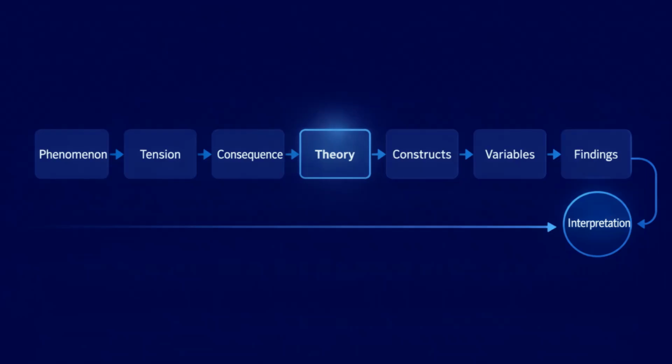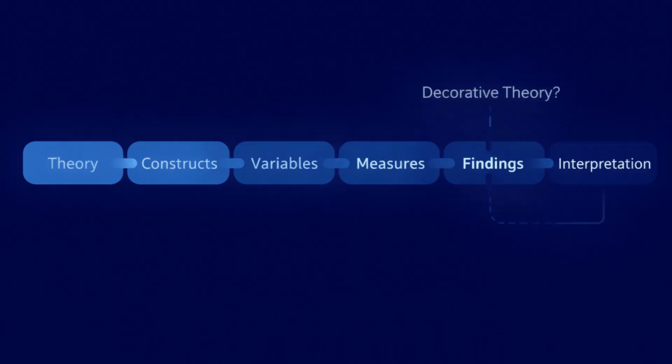To test alignment, articulate the full chain explicitly. This phenomenon exists. This tension identifies a breakdown. This consequence explains why it matters. This theory explains the mechanism connecting the tension to the consequence. These constructs derive from that theory. These variables represent those constructs. These measures capture those variables. These findings will be interpreted through that theoretical lens. If any link in that chain cannot be explained clearly, alignment is incomplete.